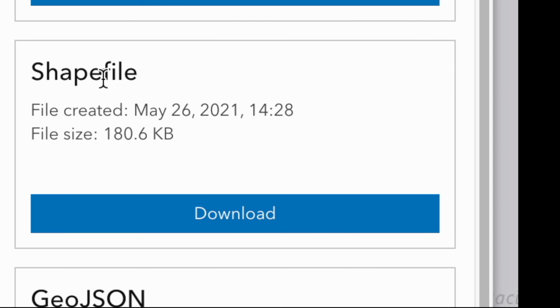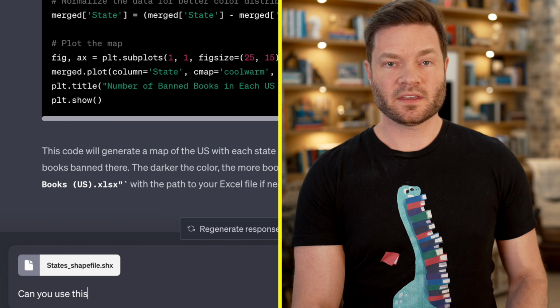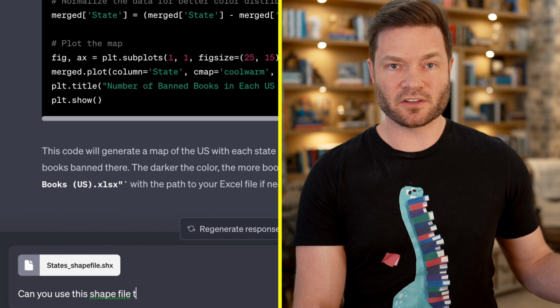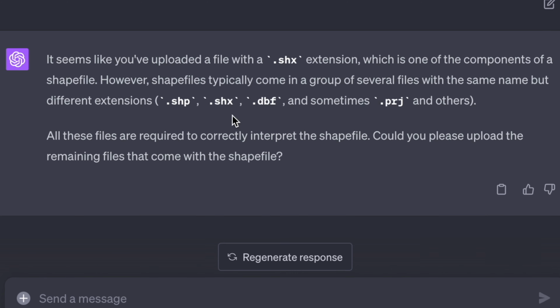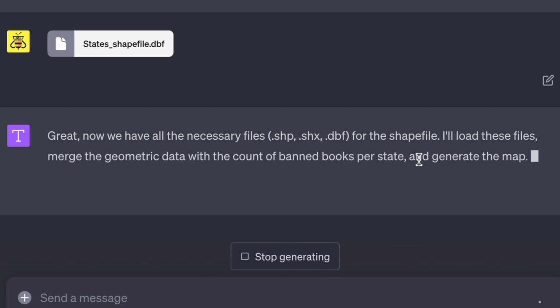So I just did a Google search for a US shapefile and found this link. I downloaded the shapefile. Now I'll just upload that to Code Interpreter. We'll see if it can figure out how to make it now that it has the data it needs. Can you use this shapefile to make the graph inside of Code Interpreter? Okay, we kind of knew this, but we also need the SHX and the DBF, but they're here. Okay, so now these are the three files that it needs to generate.